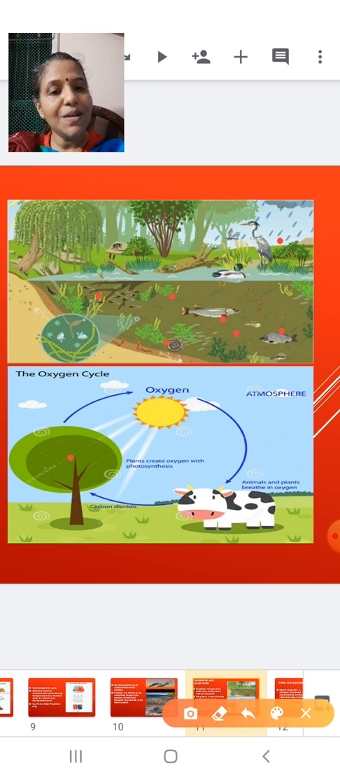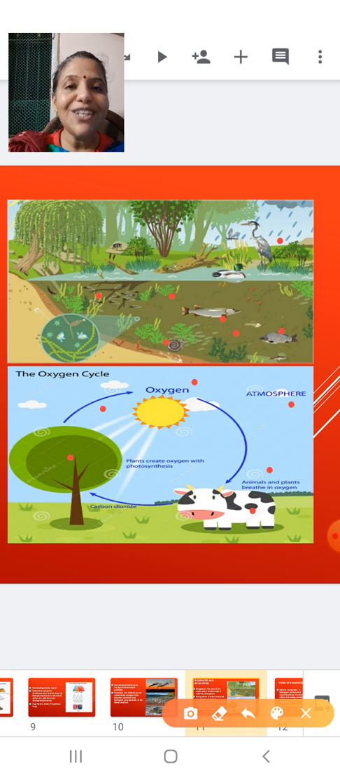See here, this is a plant. The plant will carry out photosynthesis. At that time, what is released out? Oxygen. Oxygen is released out into the atmosphere. From the atmosphere, who is going to take it? Different types of animals like human beings are also going to take it. So human beings are taking the oxygen for what? Respiration. When it is undergoing respiration, what is it releasing out? It is releasing out carbon dioxide.